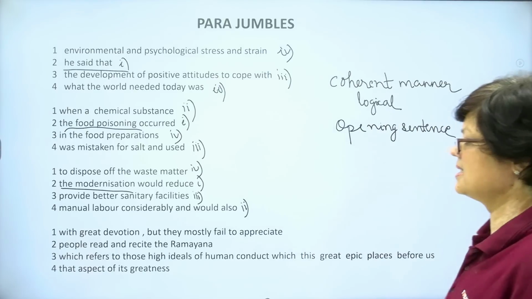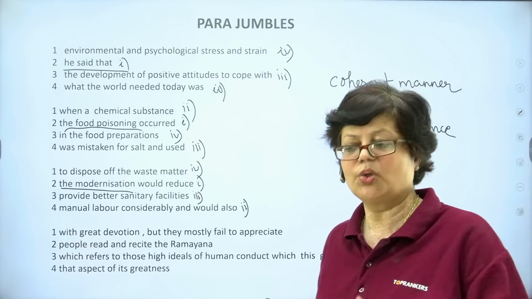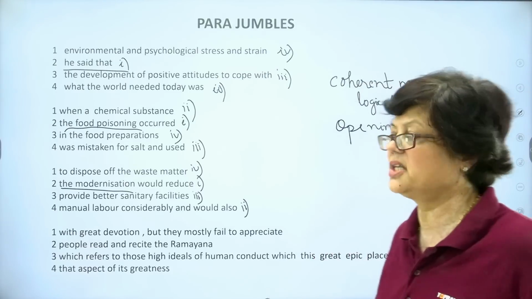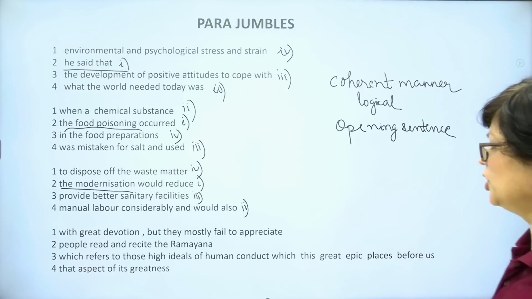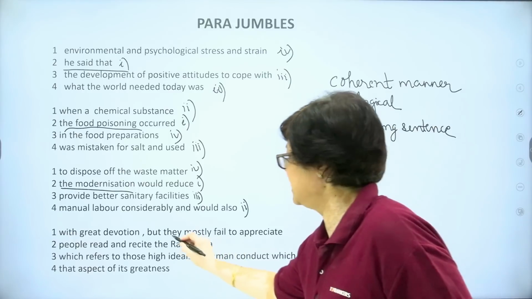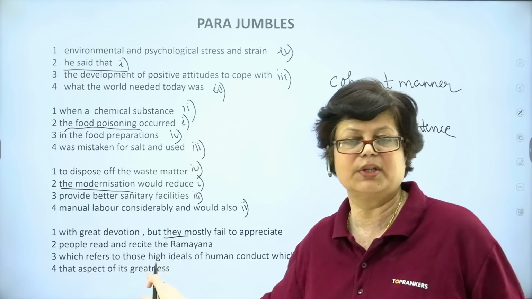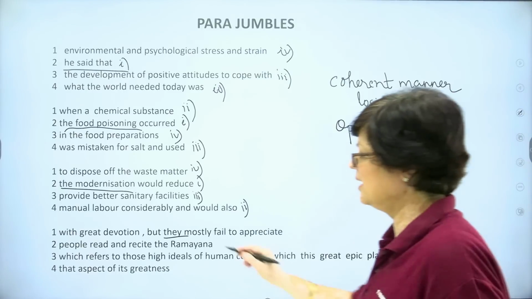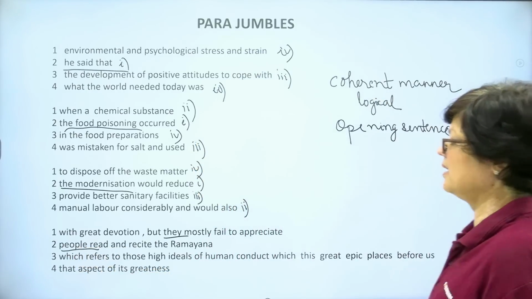Now, let us examine once again how it should be placed so that the actual and the logical meaning comes to the surface. Let us examine the first one, with great devotion, but they mostly fail to appreciate. Now, who is this they? They is not clear, so the sentence cannot start with this part. Next, people read and recite the Ramayana. Here you find that you have a subject. People read and recite Ramayana.